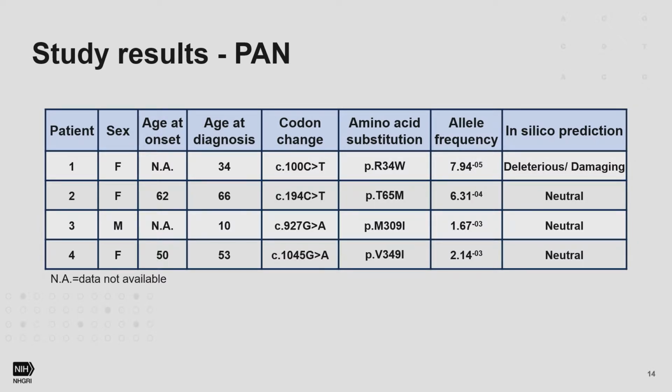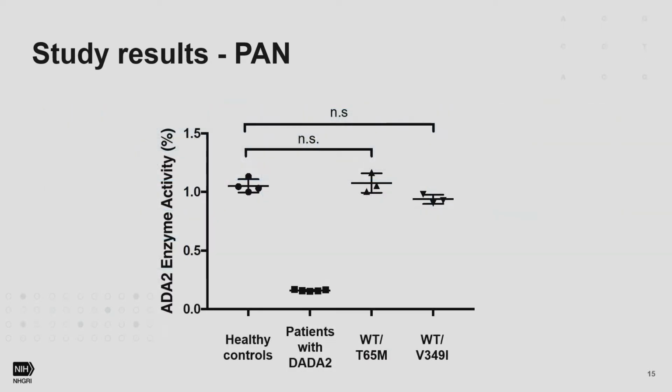However, the other 2, patients 1 and 3, could still potentially have DADA2 because maybe they carry a cryptic second mutation that we couldn't pick up by Sanger sequencing. And obviously, the ideal case would be to get serum samples from them, but sometimes this is not possible.